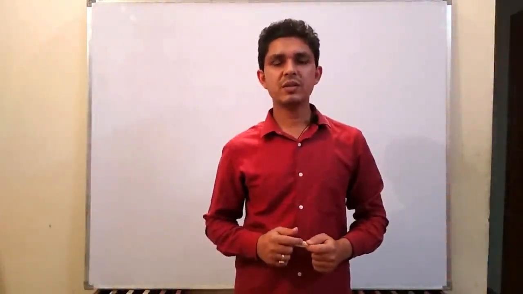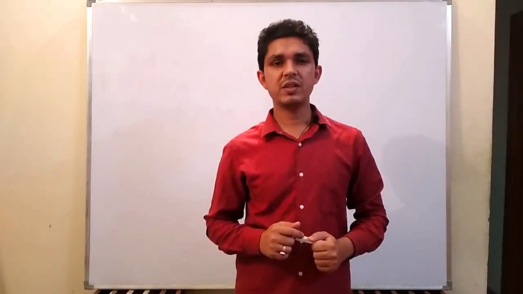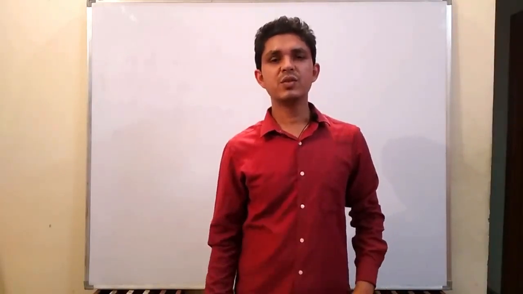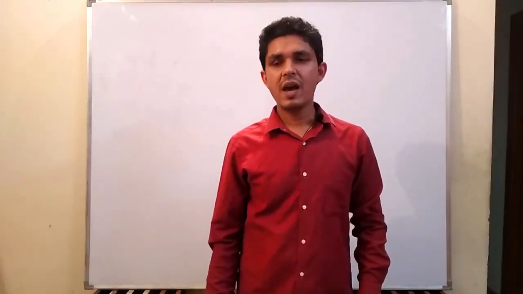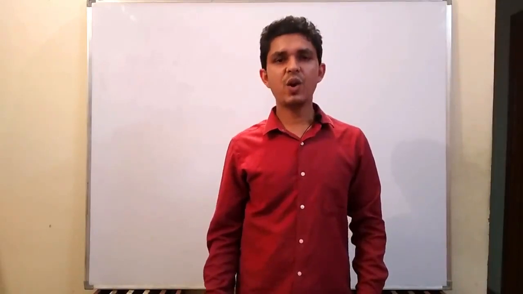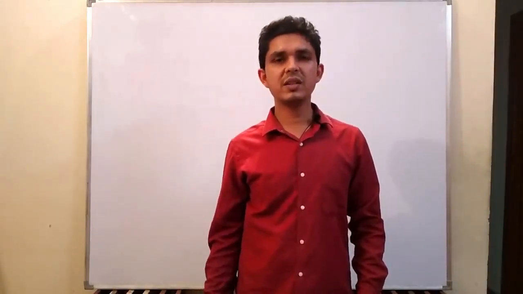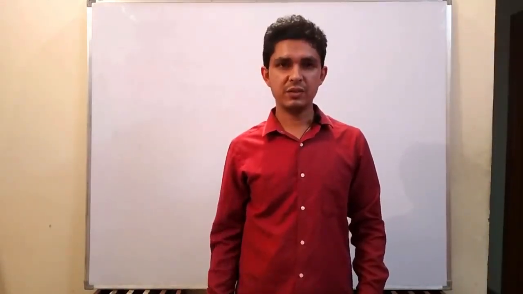Today we are going to discuss the topic of quantitative aptitude, and the name of the topic is permutation and combination. This is considered to be the most interesting topic in quantitative aptitude. Permutation and combination is also called PNC. Permutation simply means arrangement and combination simply means selection. So permutation and combination can also be called arrangement and selection, right?